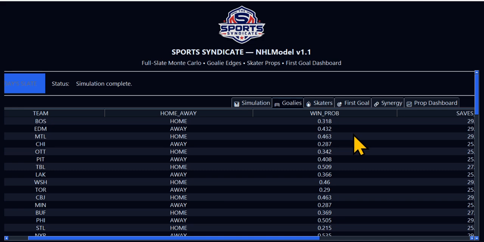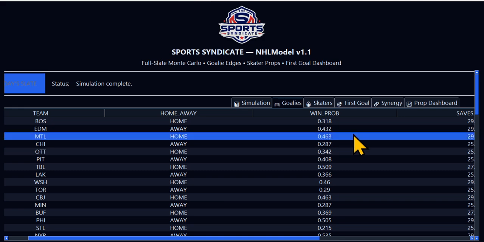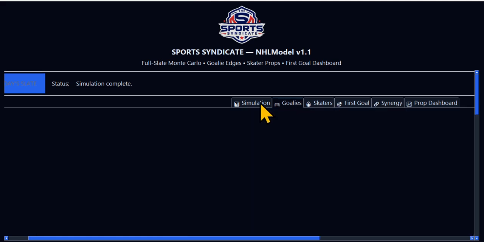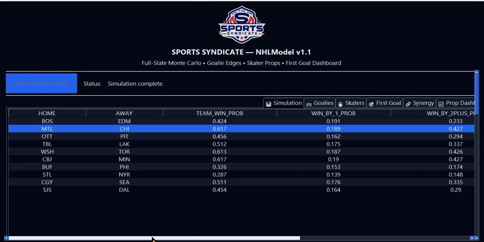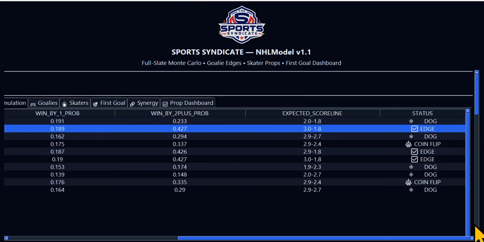So this is why the goalie form is also associated into the actual simulations to identify money line picks and who we're going to take on the slate. If you scroll down here at the end, it tells me these are coin flip games. Be careful, the dog is live, and then you have your edge ones.